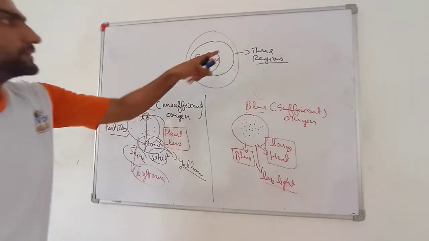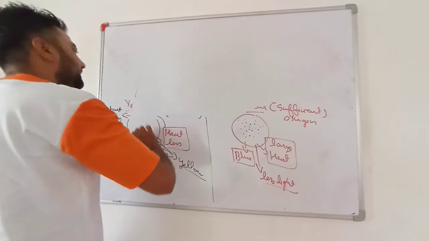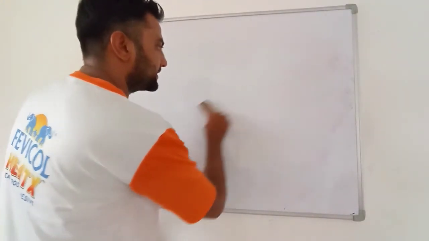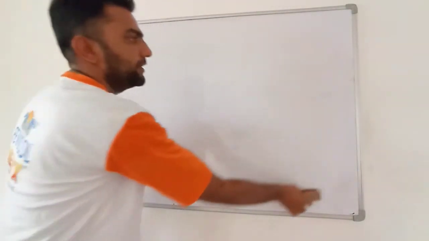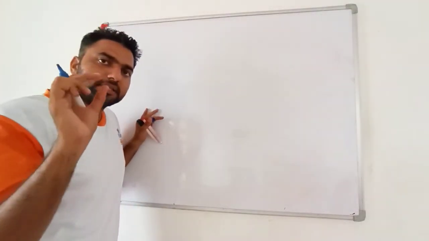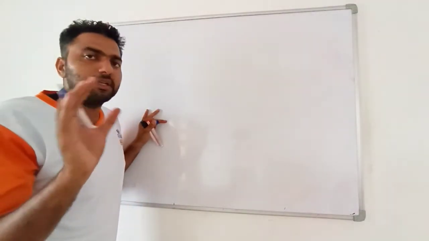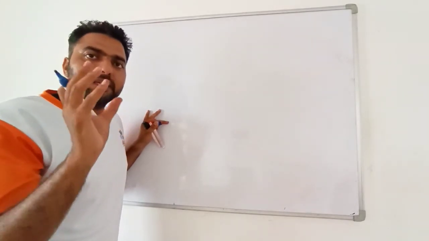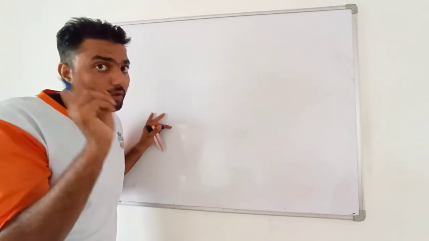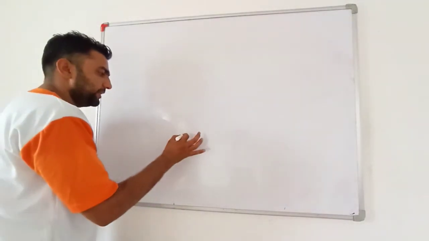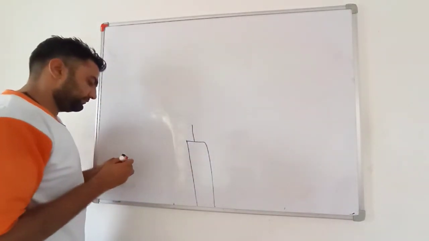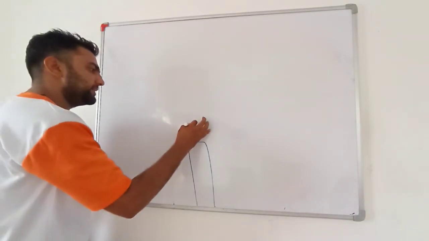See my dear students, there are three regions in a flame. Now we will see by taking the example of a candle. When any candle burns, the wax gets converted into vaporized form and it gives a flame. Very important, those materials which do not burn in their gaseous or vapor form do not produce flame. Example is coal. Coal burns in the solid form, so it only gives that red hot colored glow, but not the flame. See my dear students, if a candle is burning, it has three regions.